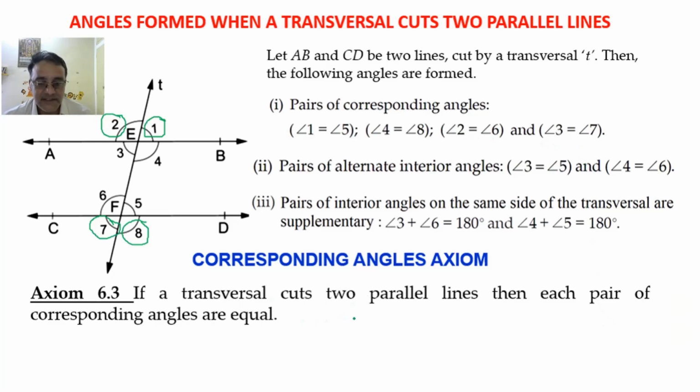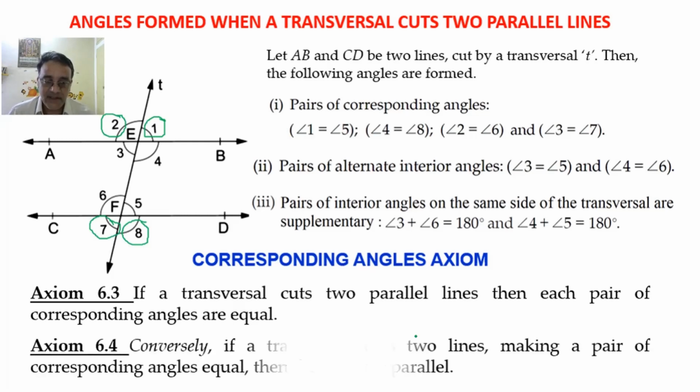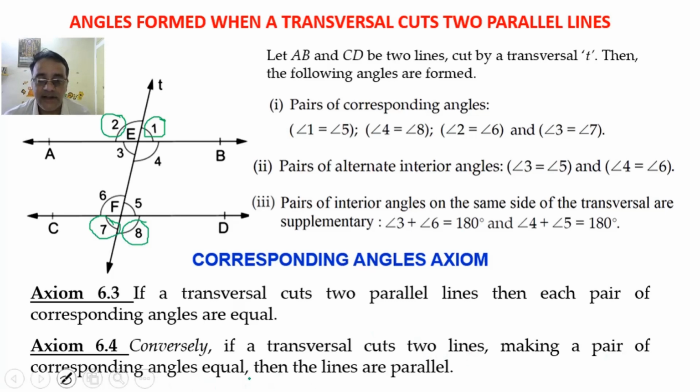So if a transversal cuts two parallel lines, then each pair of corresponding angles are equal. And there is one more part, the converse of this axiom 6.3, अगर corresponding angles equal होंगे तो lines parallel होंगे. Okay. Conversely, if a transversal cuts two lines making a pair of corresponding angles equal, then the lines are parallel.